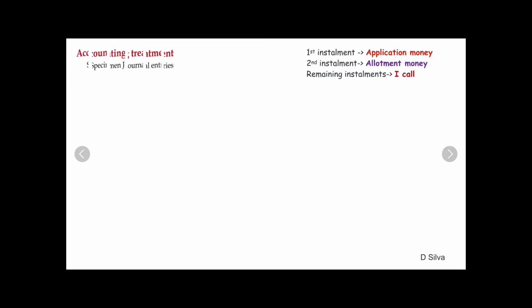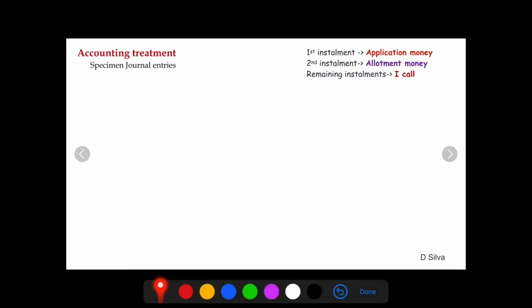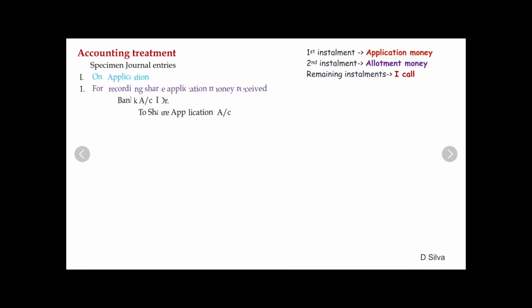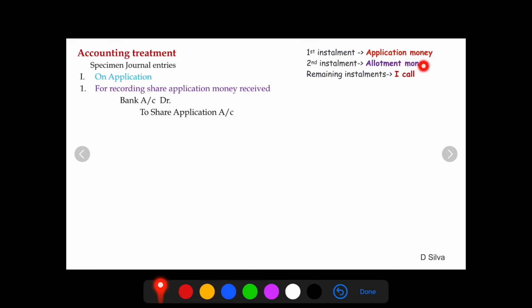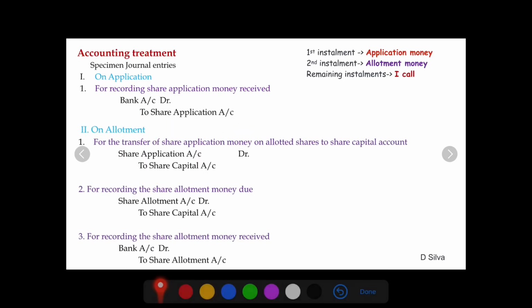So keeping this in mind, we have certain accounting treatments in the form of journal entries. First and foremost, when the company receives the application money, the money goes to the bank account. You're going to receive all the money through your bank account. The money is being received for the share application. So this is the journal entry you will pass.